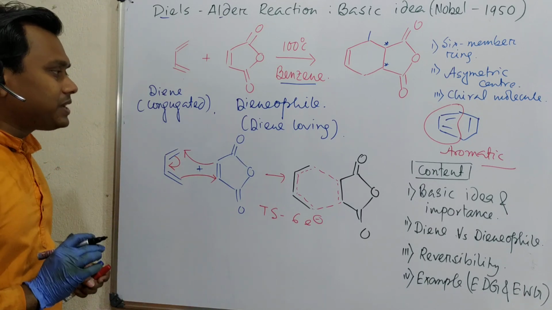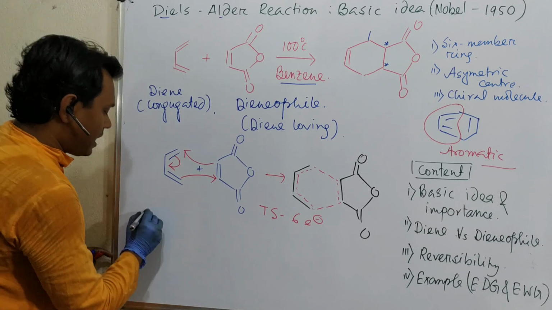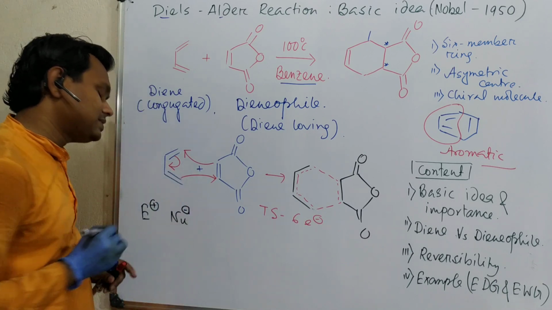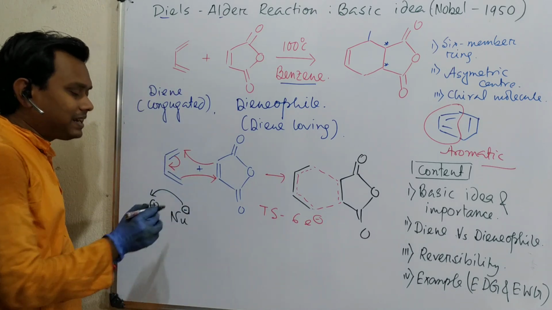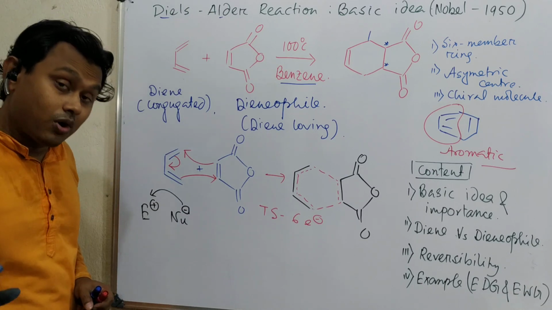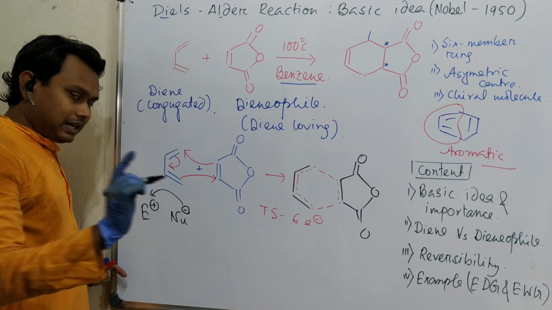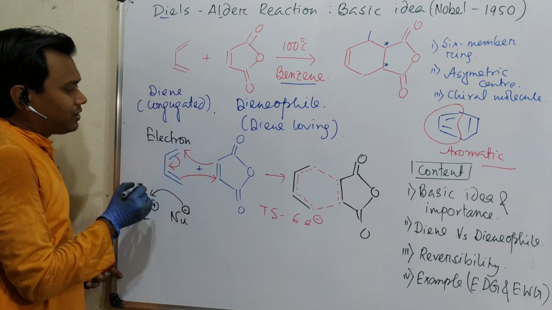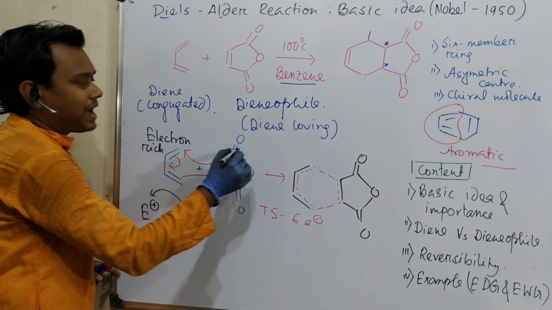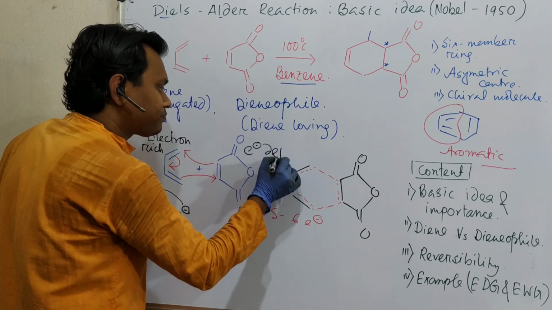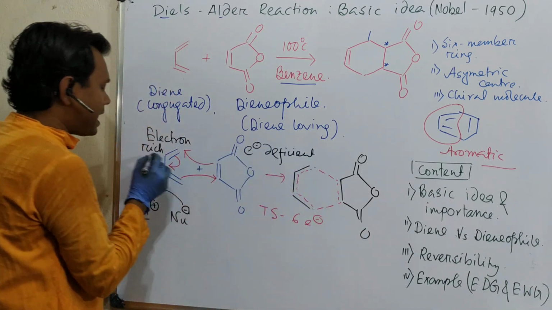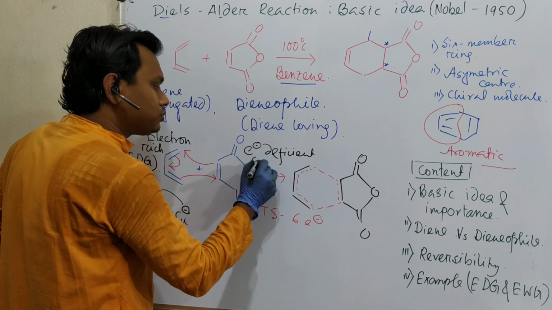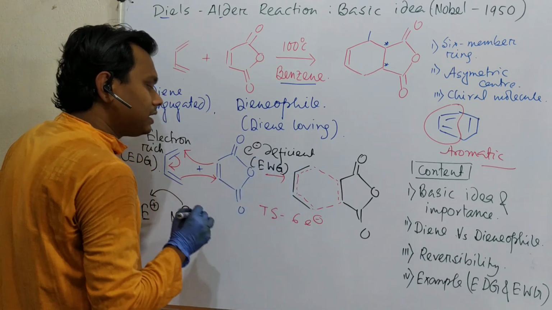So this reaction is not an electrophile-nucleophile based reaction. What do we know from our basic study? That the nucleophile attacks the electrophile and does a reaction. This reaction is not like that. Although you may say that one of the criteria of Diels-Alder is that the diene must be electron rich and the dienophile must be electron deficient, meaning the diene should be attached to an electron releasing or electron donating group, and the dienophile should be attached to an electron withdrawing group. Okay, so question 1.